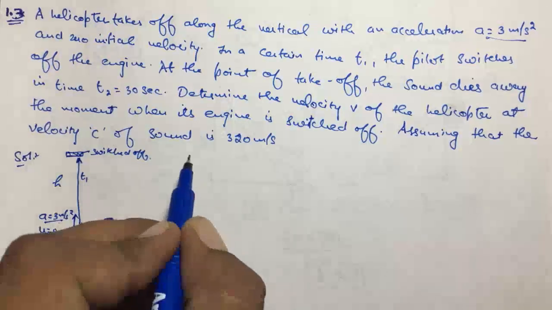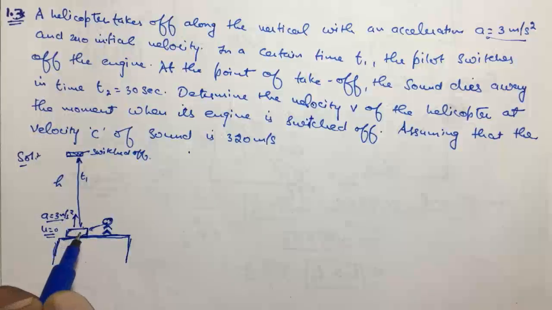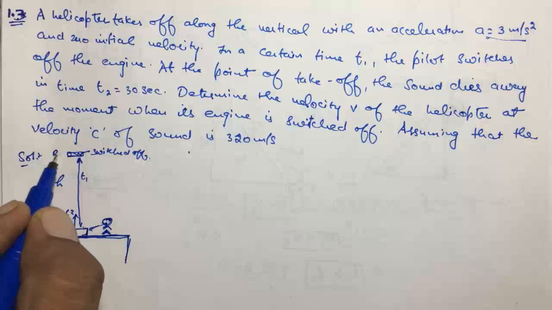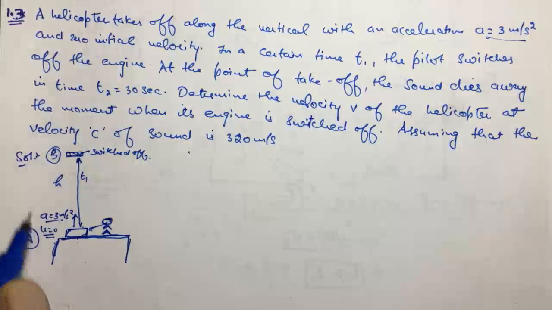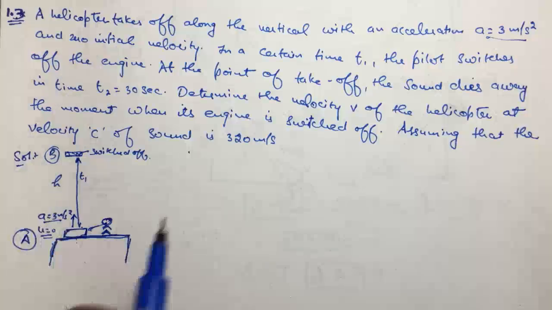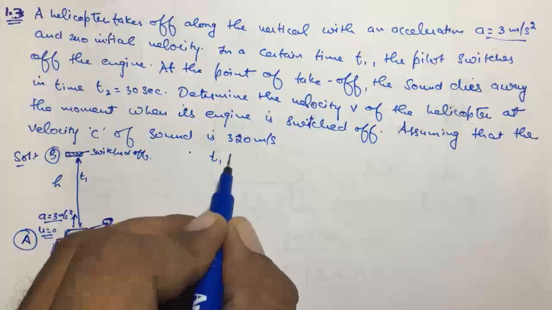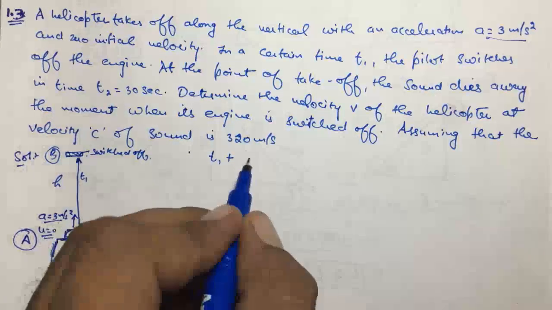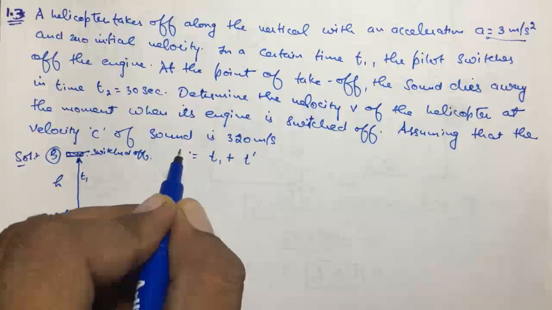Suppose from a to b, the time taken by the helicopter is t1, and the time taken by the sound from b to a is t dash, and this whole time is t2.